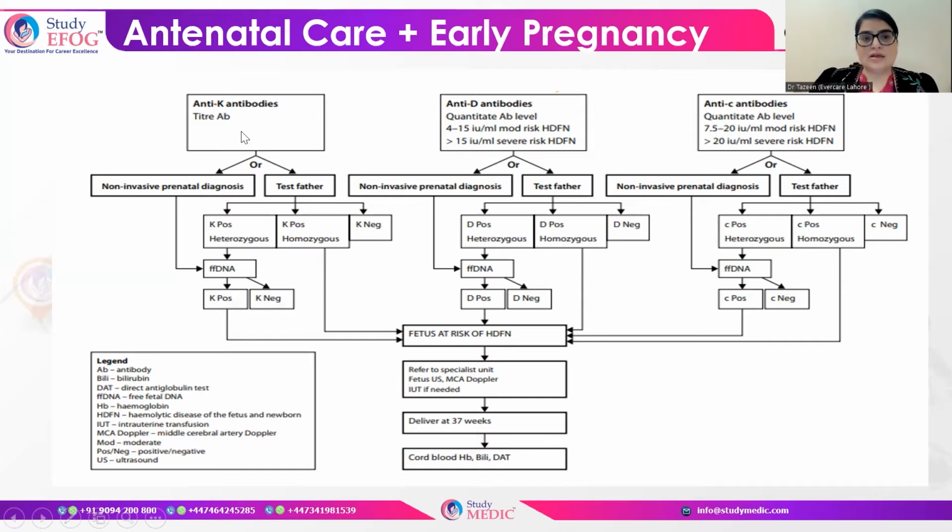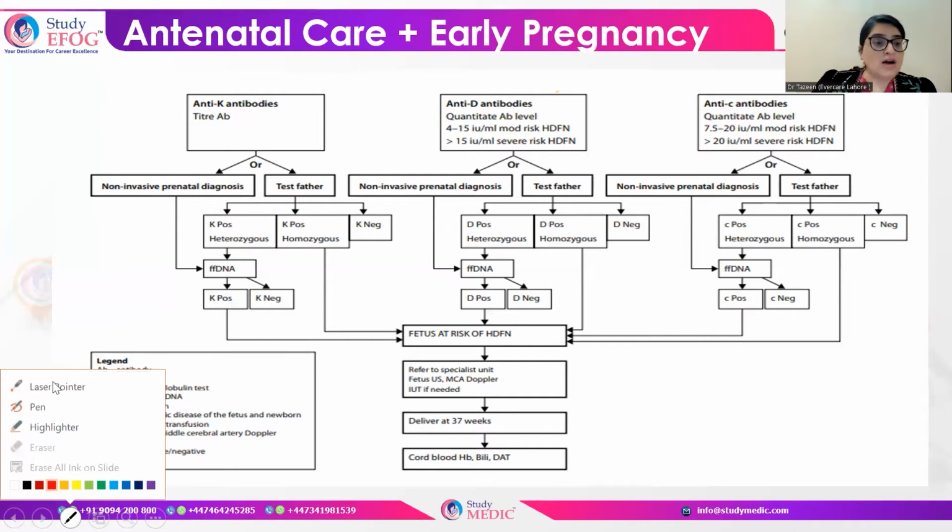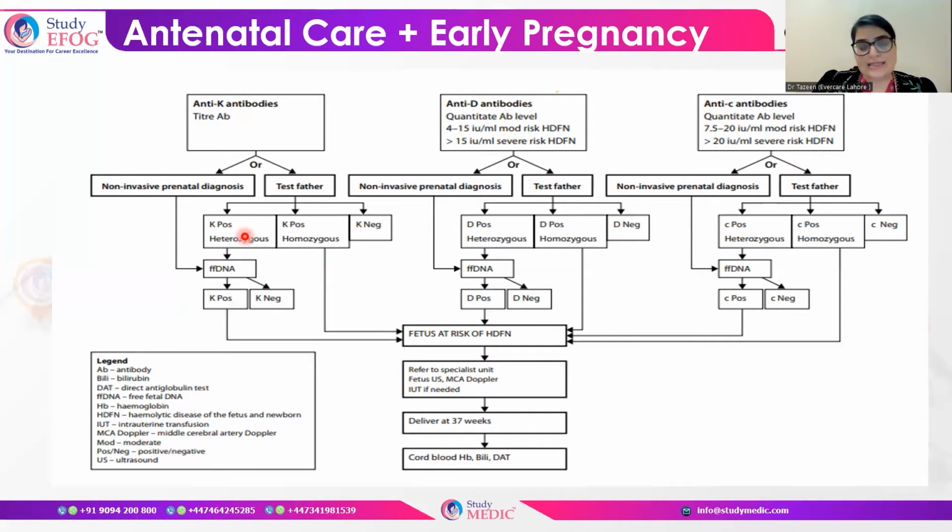When the antibodies are there, you have to see how the situation is, whether the father of the baby is available for testing or not. When the father is available for testing, you have to see whether the father is positive or negative, and when we talk about positivity, whether the father is K positive heterozygous or K positive homozygous. When the father is heterozygous, not all the babies are at risk of developing hemolytic disease of the newborn.